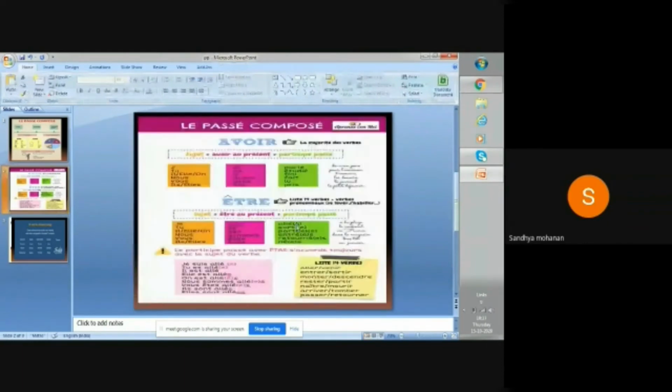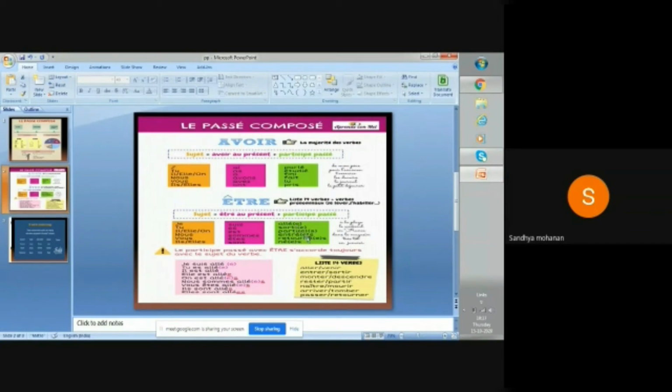See, aller, sortir, partir, entrer, retourner, naître. These are all the words we saw in that tabular column. If it is one of these, we should use être conjugation with the subject. Okay, je suis allé. As I said, aller ends in er, so you should have é. This is your infinitive, aller, and this comes your participle, allé. For sortir, if it is ir, you should use i. If it is re, you have to use u.